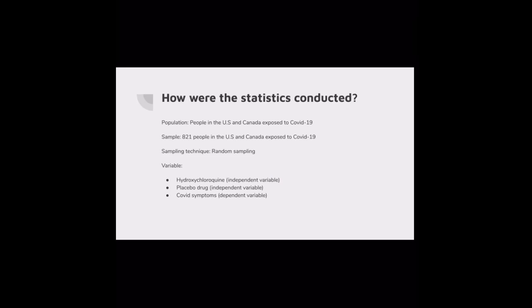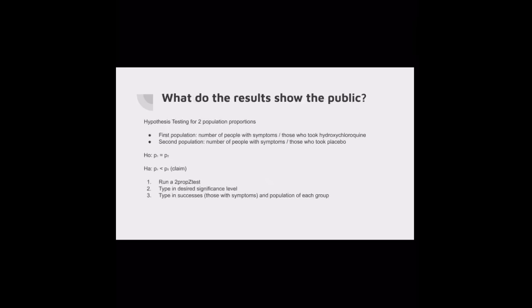It's also important to note the variables. The hydroxychloroquine was an independent variable for one group, taking a placebo drug was an independent variable for another group, and COVID symptoms is the dependent variable being tested. Although how the statistical testing was conducted to come up with the given stats wasn't explicit, I thought that hypothesis testing for 2 population proportions would be appropriate.